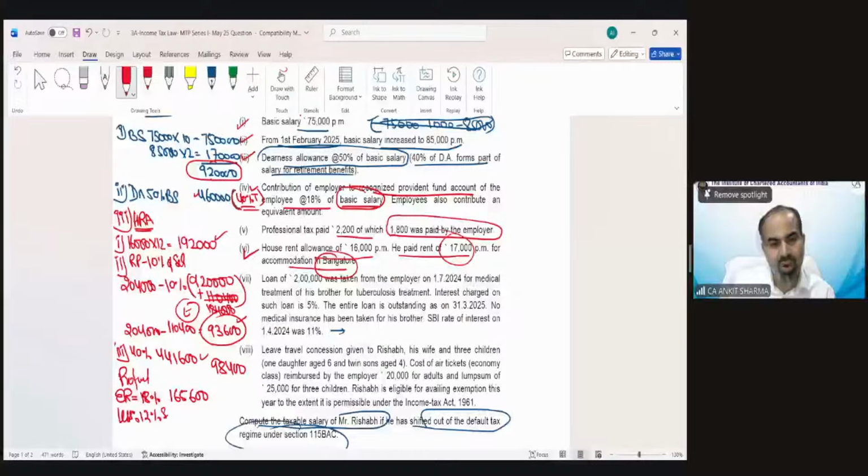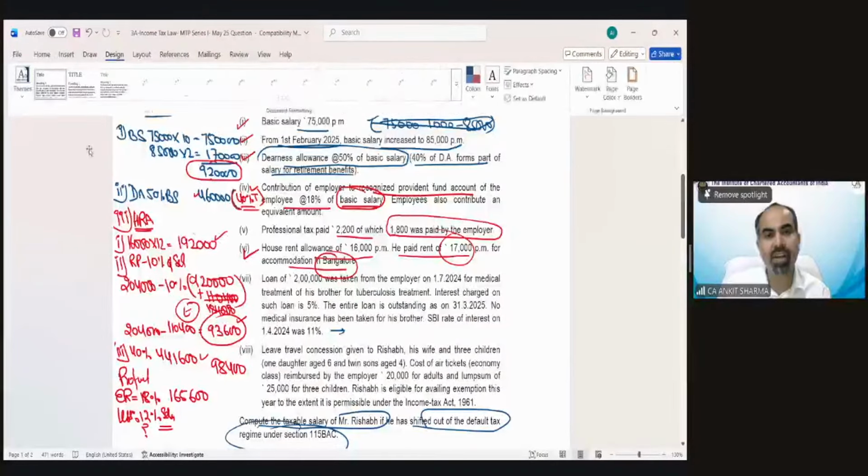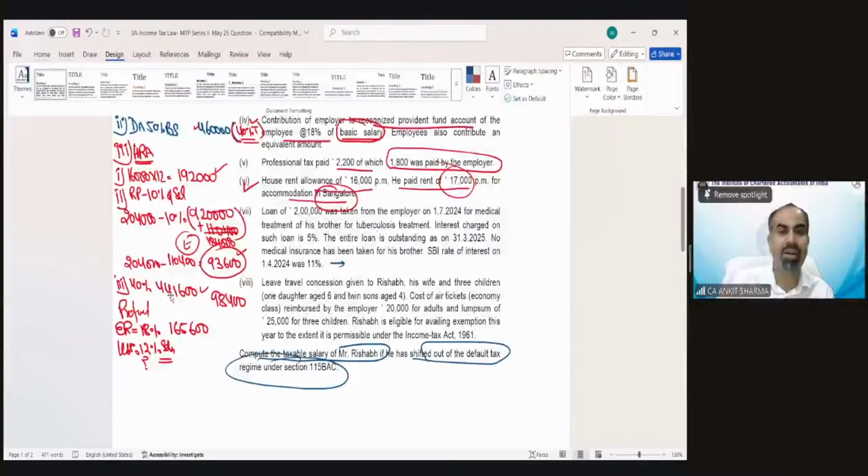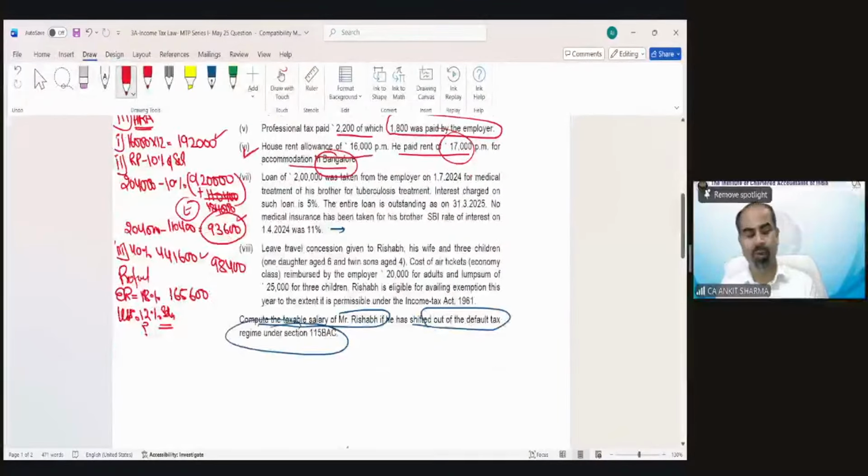Can you tell me what is the meaning of 12% of salary in case of provident fund provision? What do I need to consider for calculation of perquisite in case of employer contribution? Because up to 12% of salary, it is exempted.